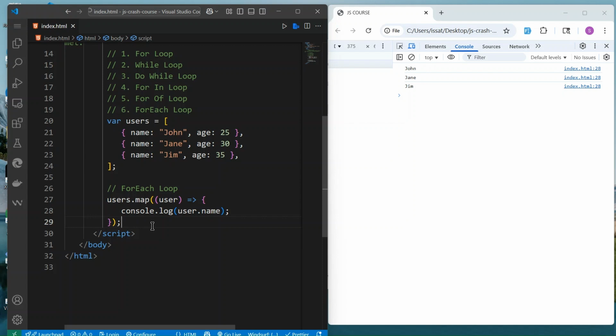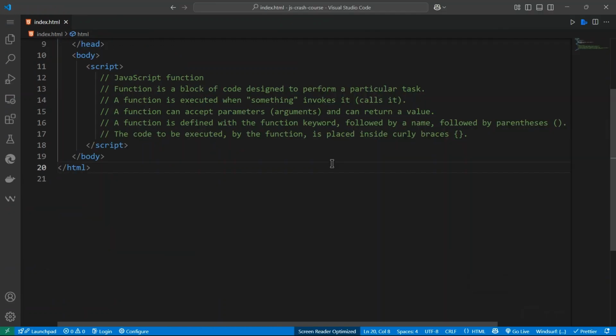Now I think we can see JavaScript function. A function is a block of code designed to perform a particular task. A function is executed when something invokes or calls it.